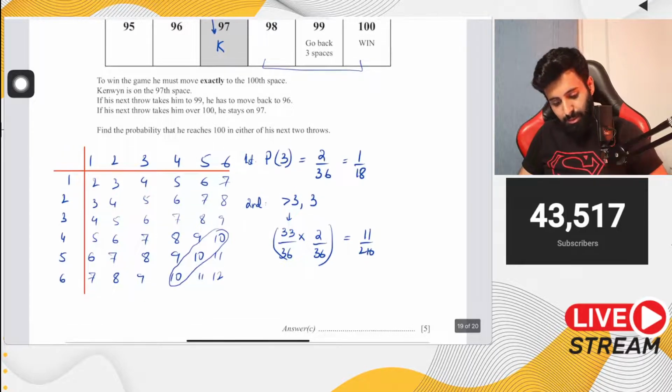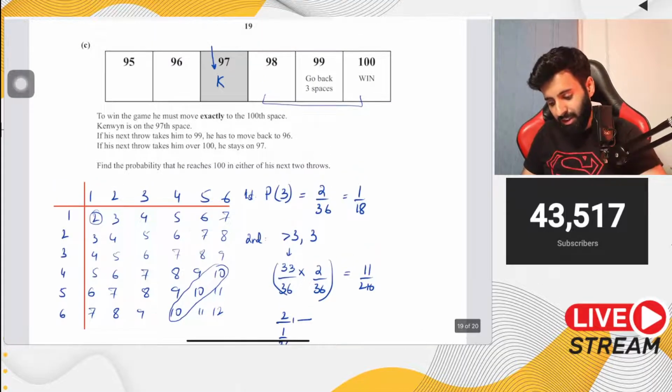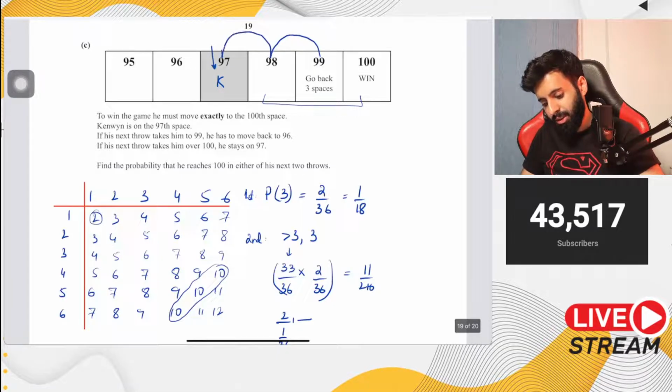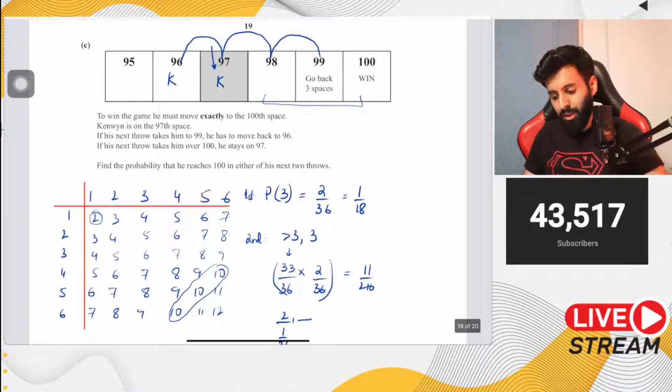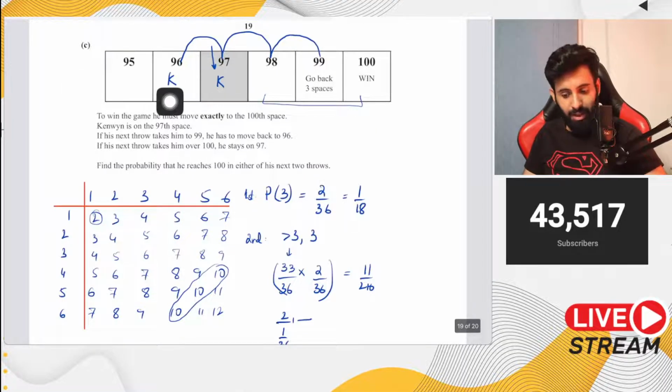So first let's see what's the probability of getting a 2. The probability of getting a 2 is basically 1 upon 36. But if he gets a 2 in the first attempt, that means he is now at 99, and now he goes back 3 spaces. So that means now he's at 1, 2, 3. Now he is at 96. If he gets a 2, he goes to 99, and now he goes back to 96.